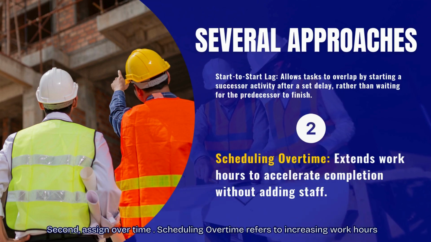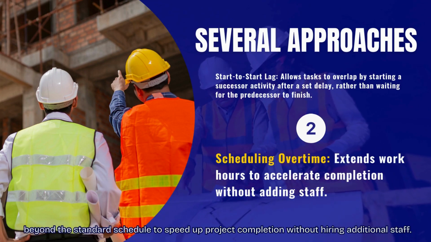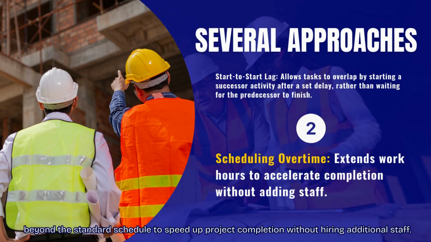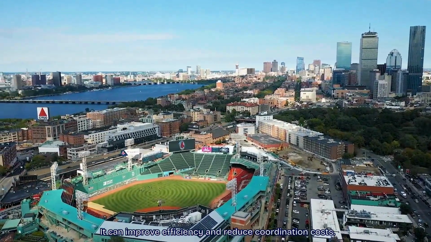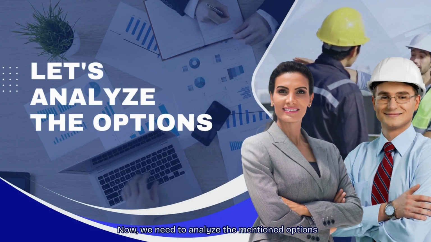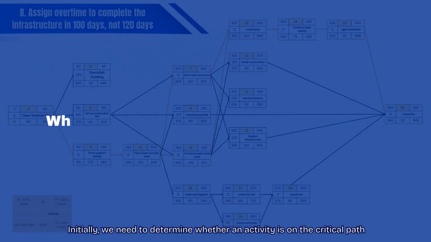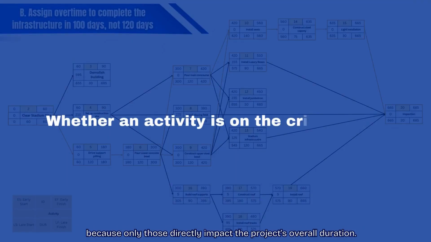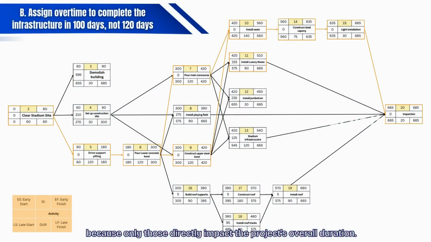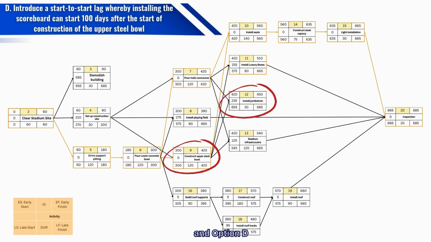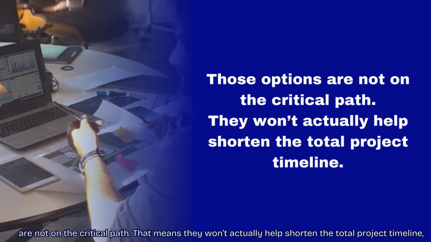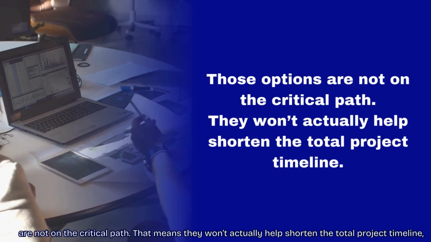Scheduling overtime refers to increasing work hours beyond the standard schedule to speed up project completion without hiring additional staff. It can improve efficiency and reduce coordination costs. Now we need to analyze the mentioned options. Initially, we need to determine whether an activity is on the critical path because only those directly impact the project's overall duration. In this case, option B, option C, and option D are not on the critical path. That means they won't actually help shorten the total project timeline.